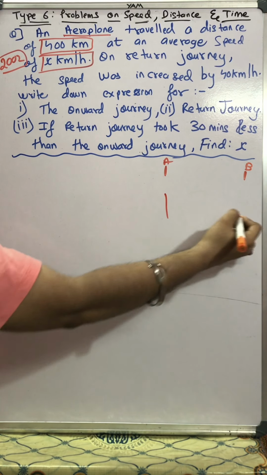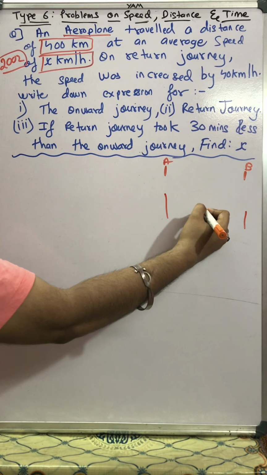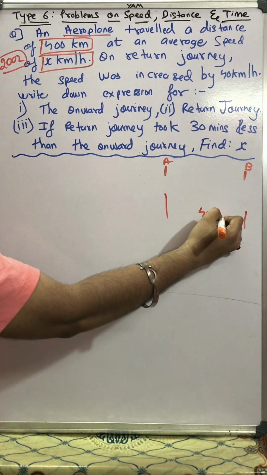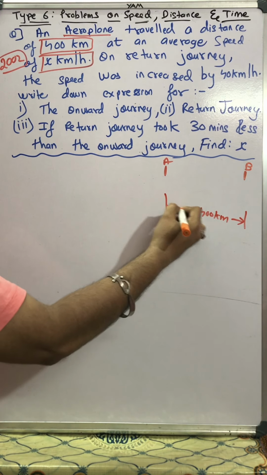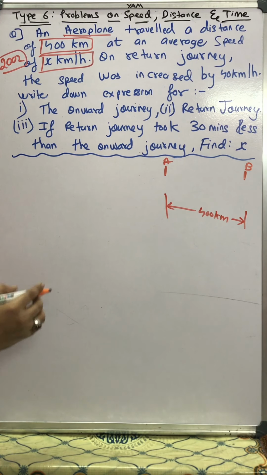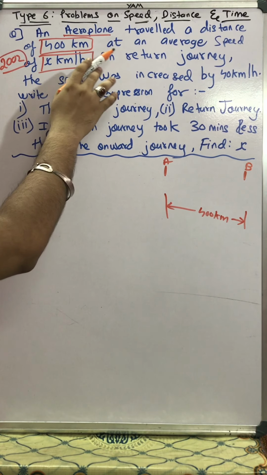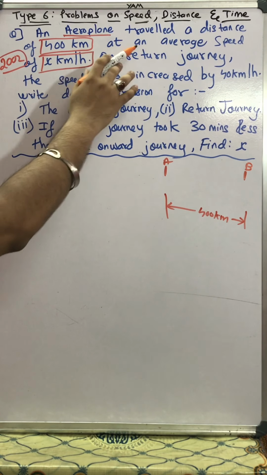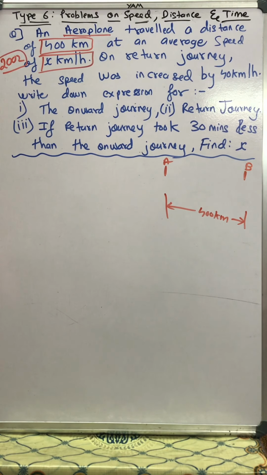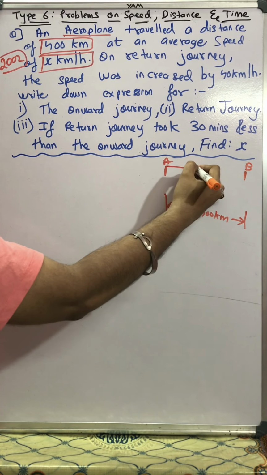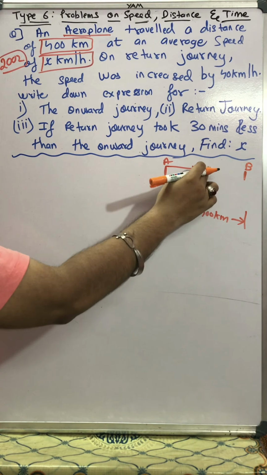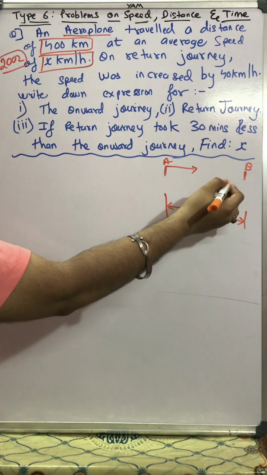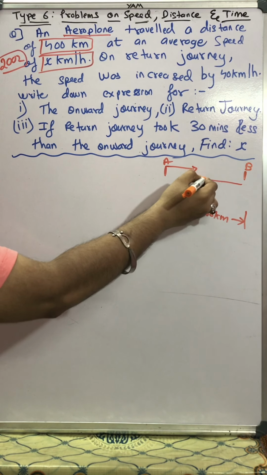So the first thing is the aeroplane is going from A to B. And in the return journey, it will come from B to A.